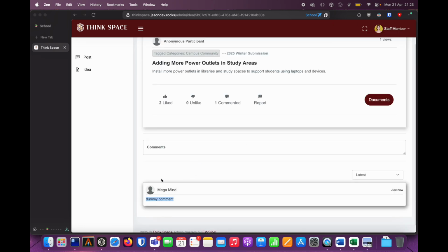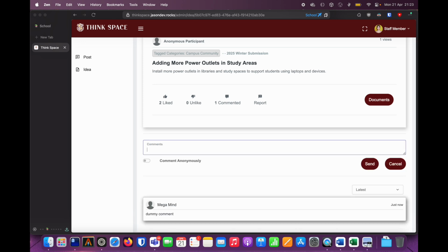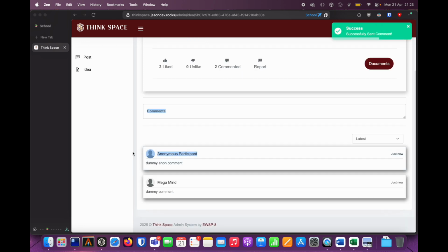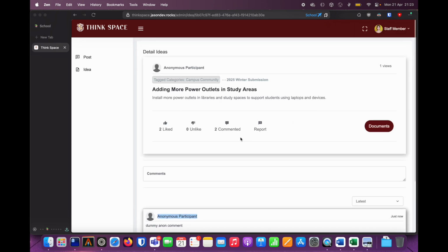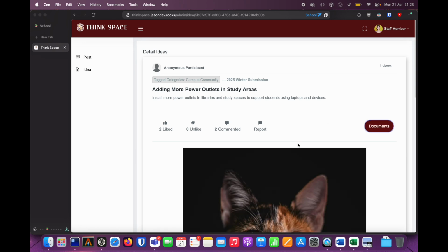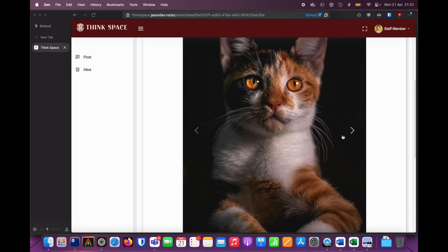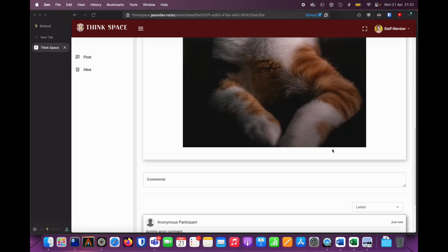This is Demi comment, and you can see the username of the poster here. And as you can see, our user just tried to comment as anonymous here. You can also see the documents the idea is associated with. This is the document.